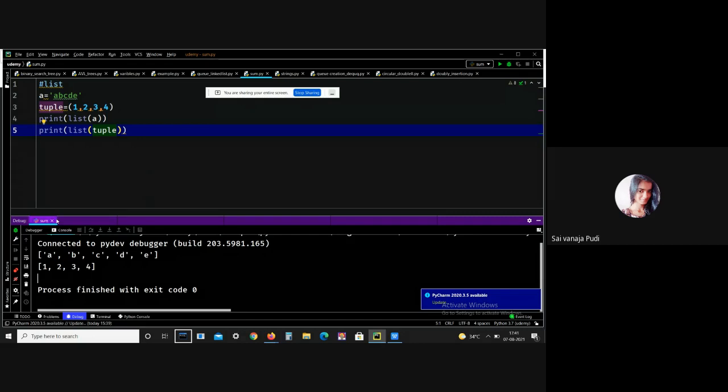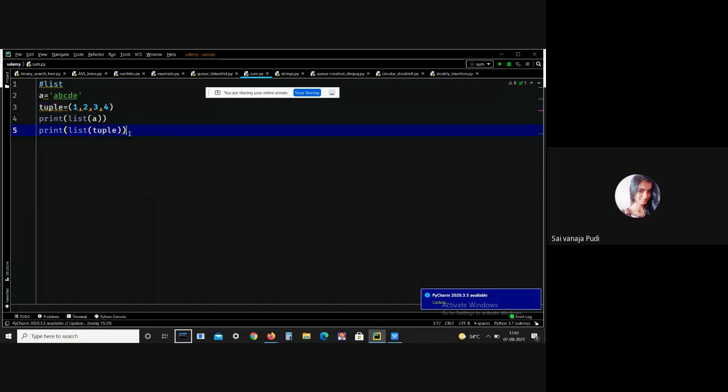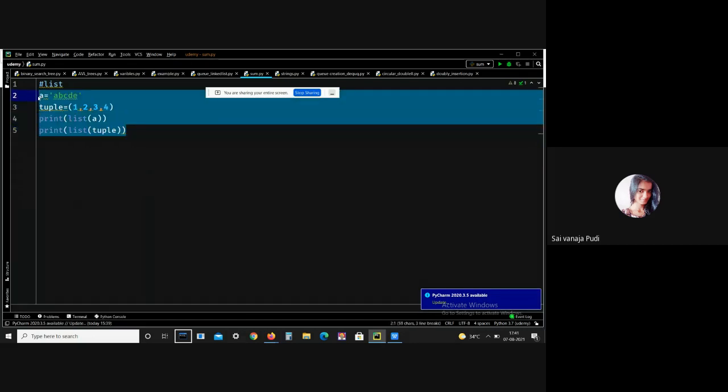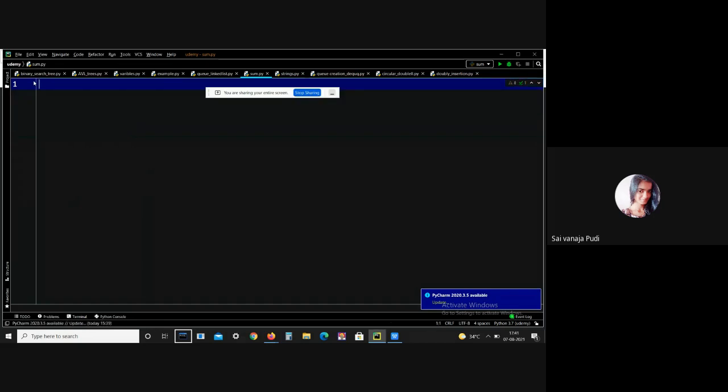There is another inbuilt function, let me delete all this first, that is the open function. The open function opens the file and returns the corresponding file object. Right now, I don't have any files, so I'm not going to use this open function. Generally, we can define the open function in this way. It generally opens the file.